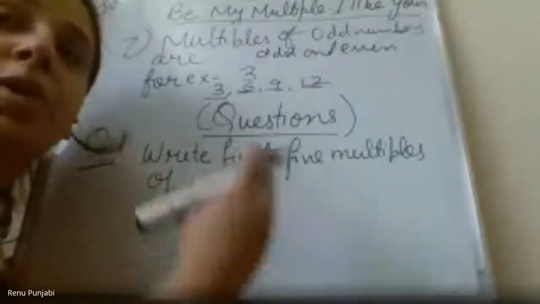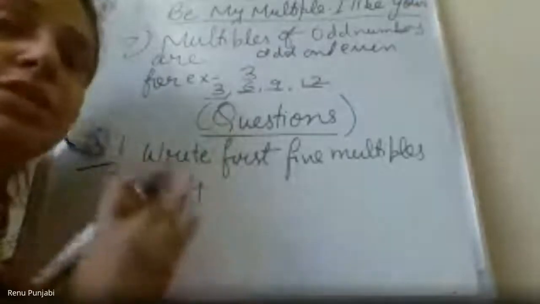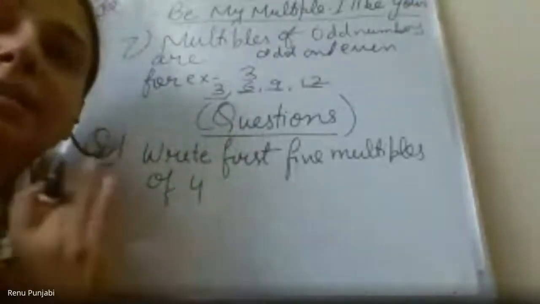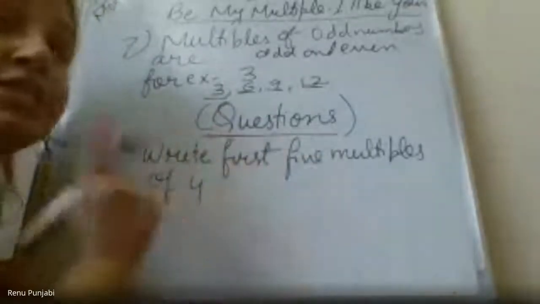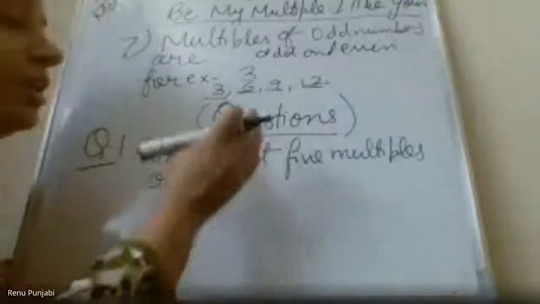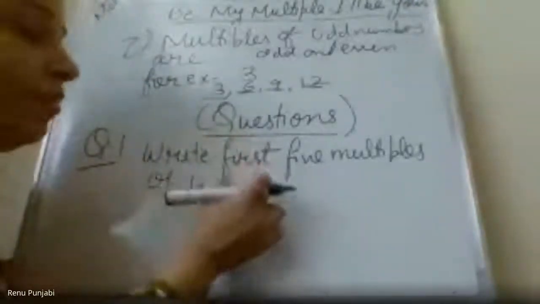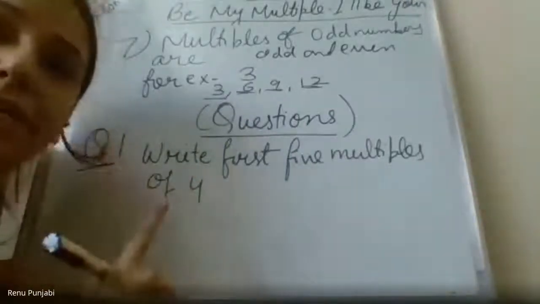You cannot write all the multiples of 4 together. So for example, we have done write first 5. They will also mention which multiple they want. So they want the first 5 multiples of 4. You will not skip 4. 4 will also be the first multiple of 4.